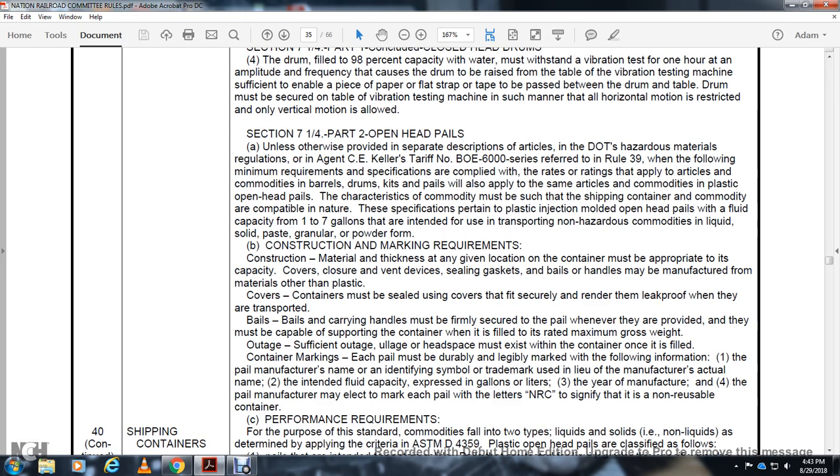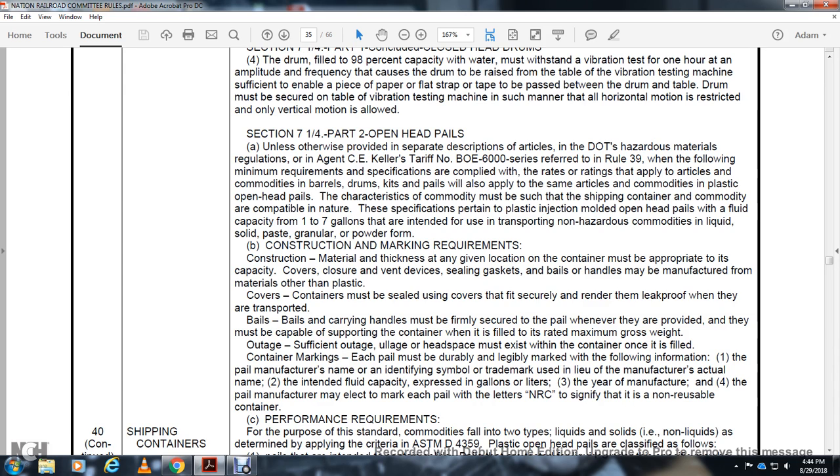The plastic injection molded open head pail with a fluid capacity from 1 to 70 gallons is intended for the transportation of non-hazardous liquid, solid, paint, and granular powder forms. Construction and marking requirements. Construction material thickness for the given location of the container must be appropriate for the capacity, to cover the closure, vent disc devices, sealing gasket, bail, and handle. The cover of the container must be sealed securely, rendering it leak proof when transported.